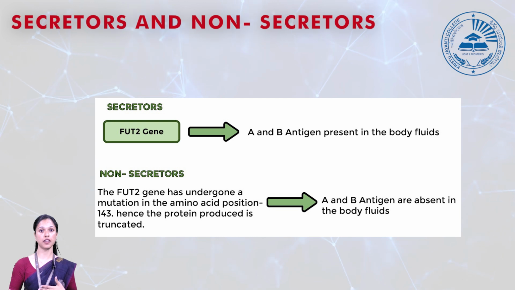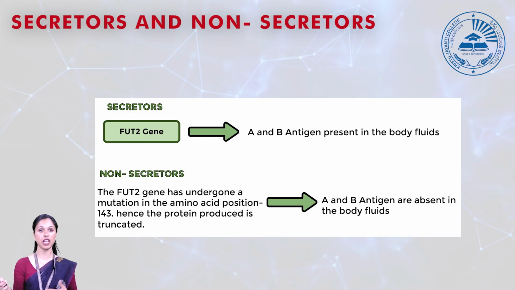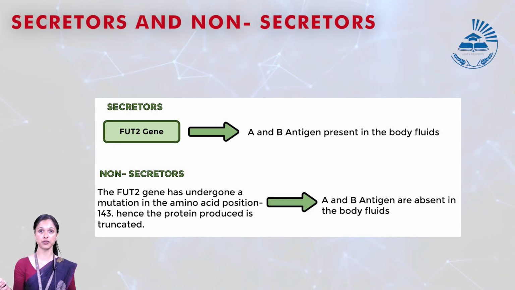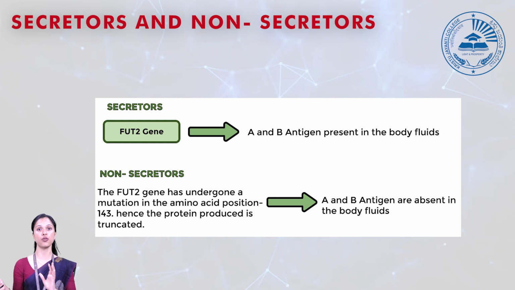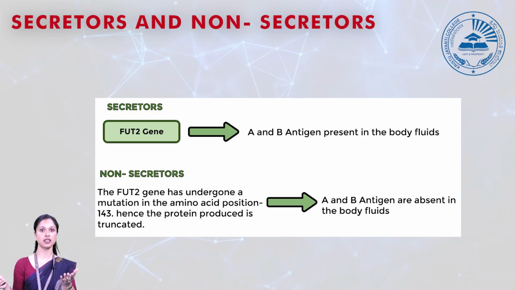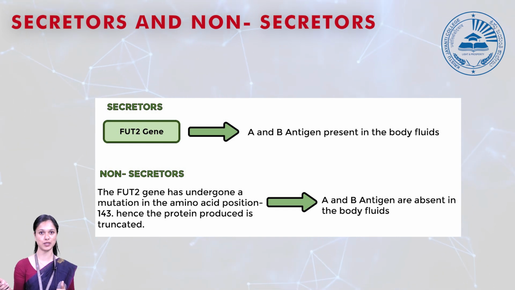Once the FUT2 gene is active in your secretions, fucosyl transferase enzyme will be produced, and we know that the role of fucosyl transferase is to attach the fucose sugar molecule to the O antigen. If the O antigen is being produced and if you have the A allele and B allele inherited from the parents, based on that you're going to have A and B antigen in your body fluid also.